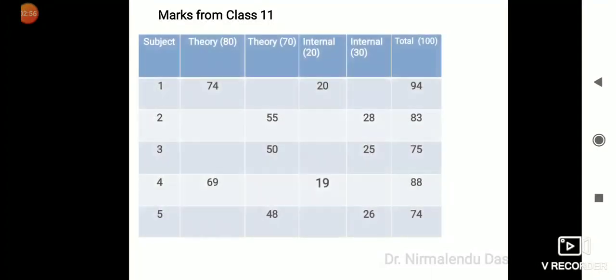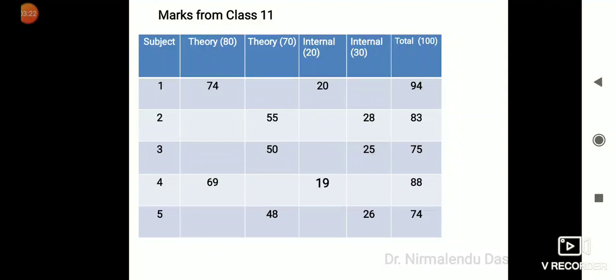Next is marks from class 11. In class 11 also, only the 5 best subjects will be taken into consideration. If you have any additional subject, then it will not be counted unless it has better marks than any other subject.